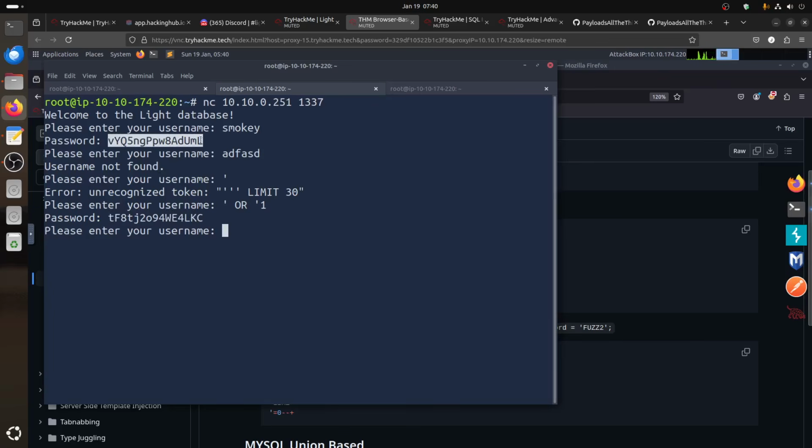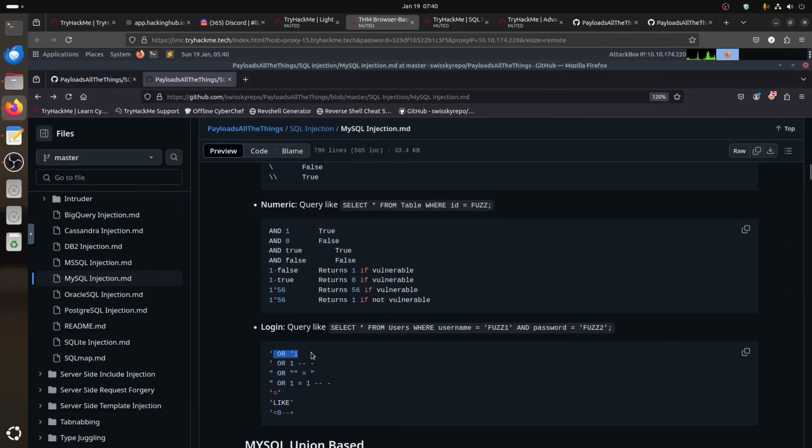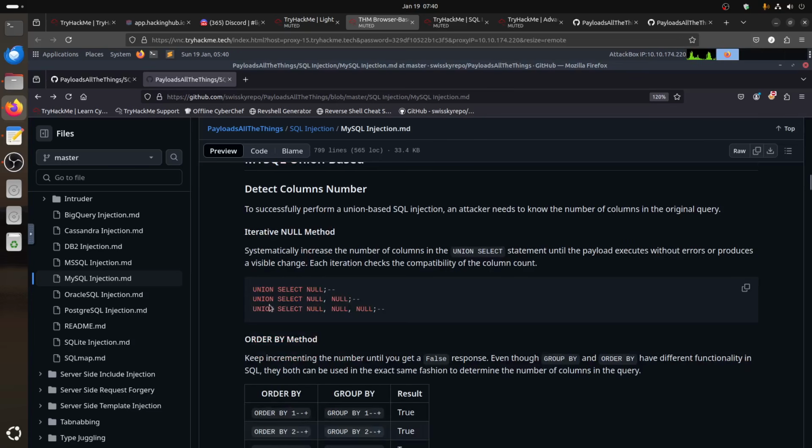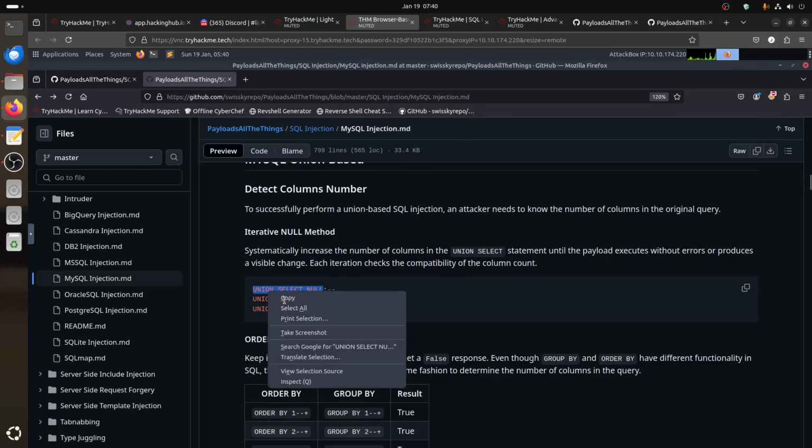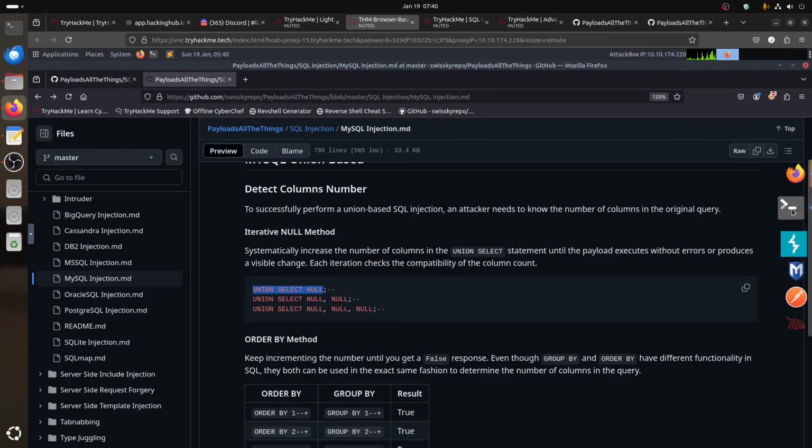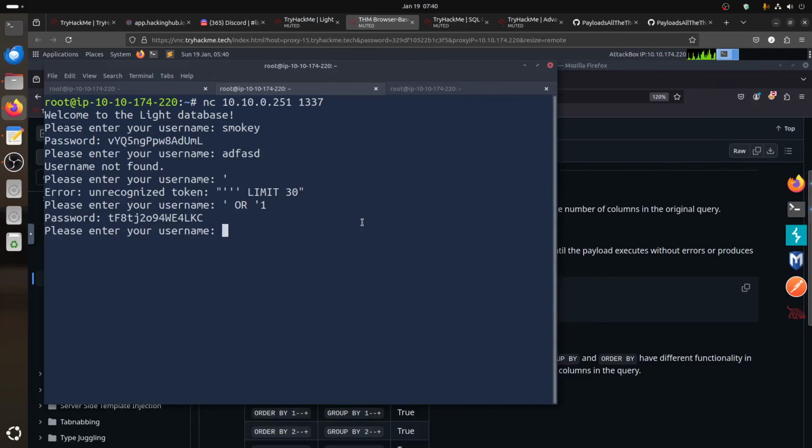So we have an SQL injection and we can get some value, but not the one we want. So we already know we are in SQL injection. Now what else can we do? We have UNION SELECT NULL. That's interesting, because we need to count the number of columns.